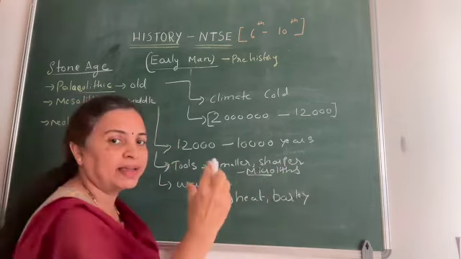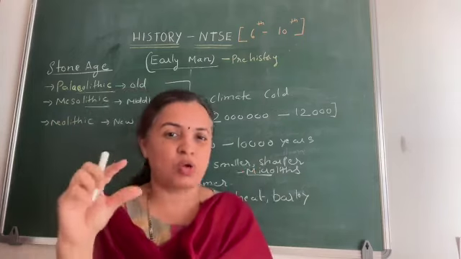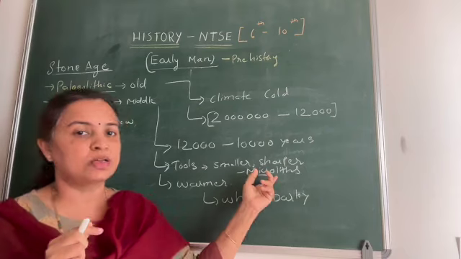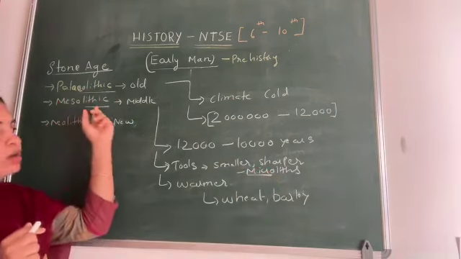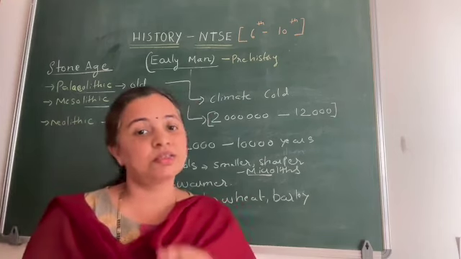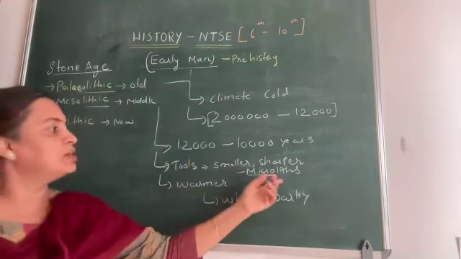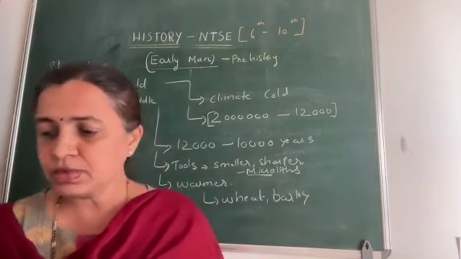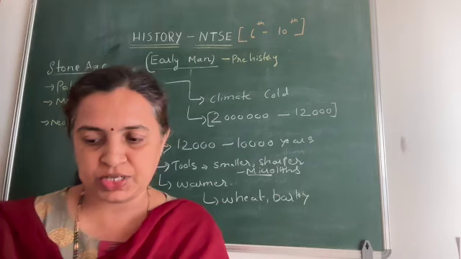Why micro? Micro means small. So they used to make small tools, known as microliths. So the age was Mesolithic, tools were microliths. Remember this: Mesolithic means middle age, and microliths means small sharp tools. So this is how the Stone Age proceeded.